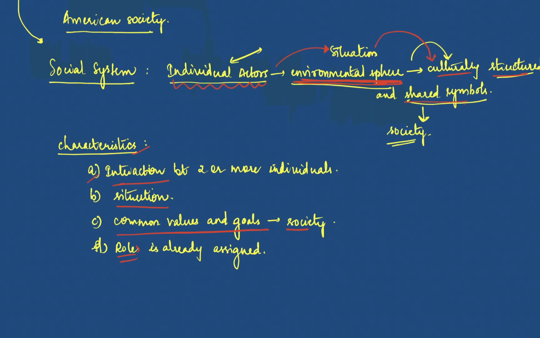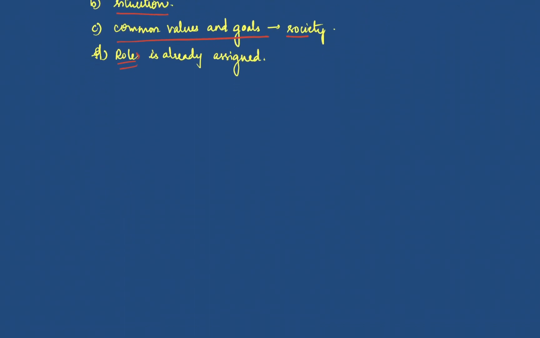So if you see all this, basically what are we understanding? We are going back to the functionalist theory. In functionalist theory, when we were doing the functionalist theory, we did one thing, right? In functionalism, the society is always greater than the individual.